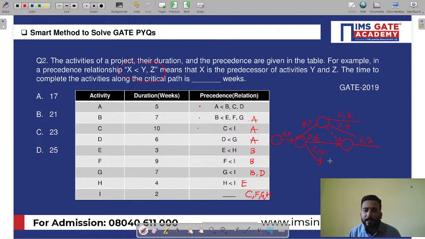Now C is there. Now after that, what comes out? G has done H. H is E. So from E, just simply take out H with 4 days. Now F is there, G is there. All the activities I have done, and only one thing is remaining, which is I, which is CFGH.